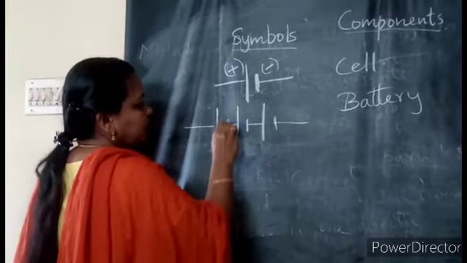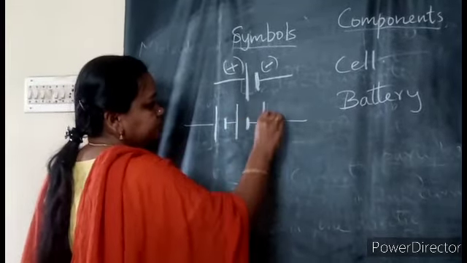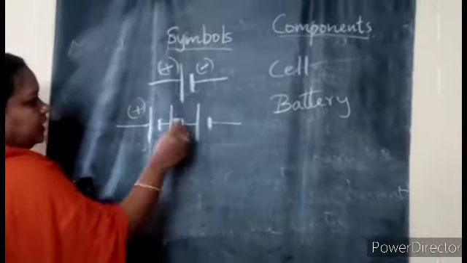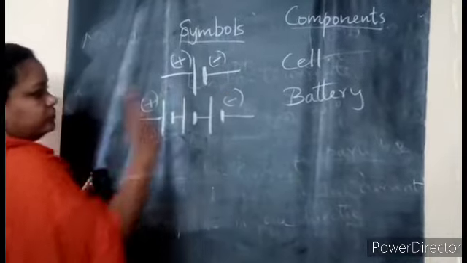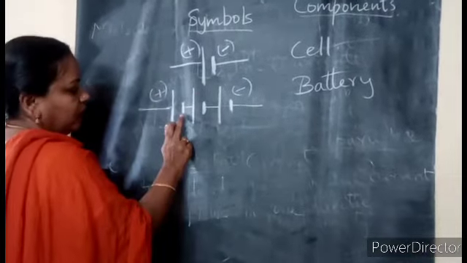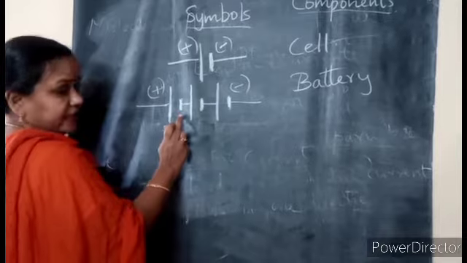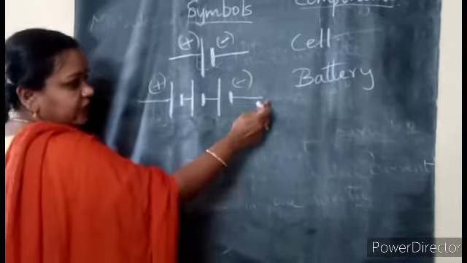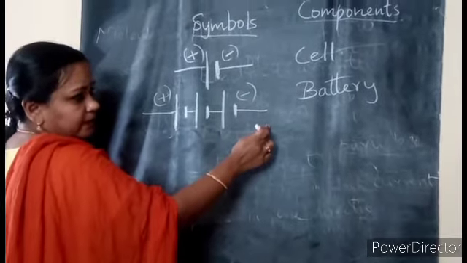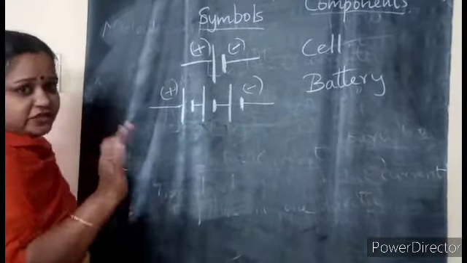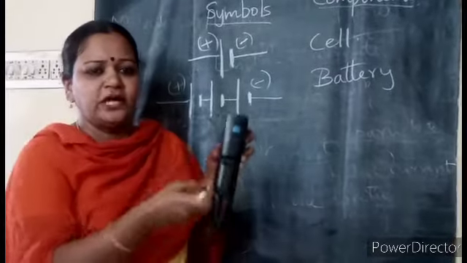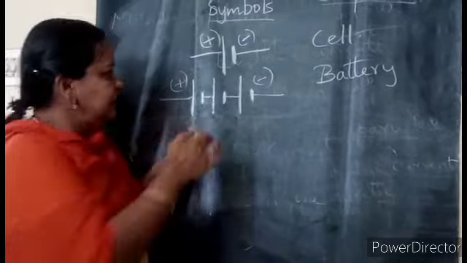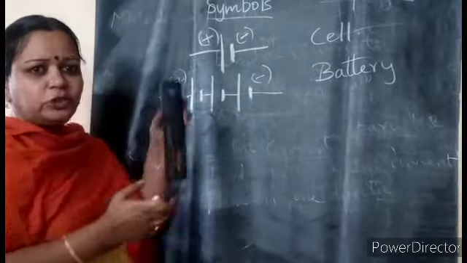So always the shorter line should be thicker, and this longer thin line denotes the positive, and this shorter denotes the negative. See, every place I have connected, every cell is connected in such a way that negative is getting connected to the positive, negative to the positive. Again, one more cell added, here what should come? Positive. Everybody knows that. If you keep all the positive terminals together when you connect it, it won't work.